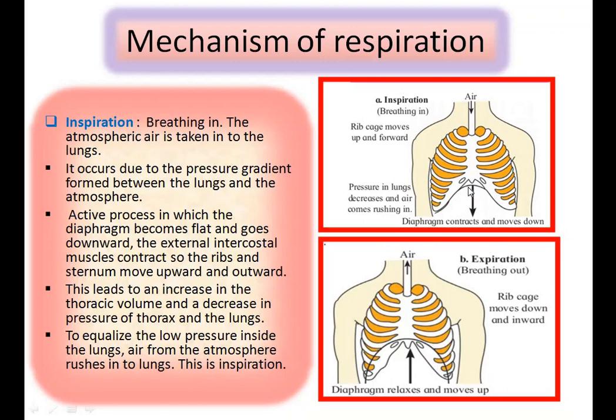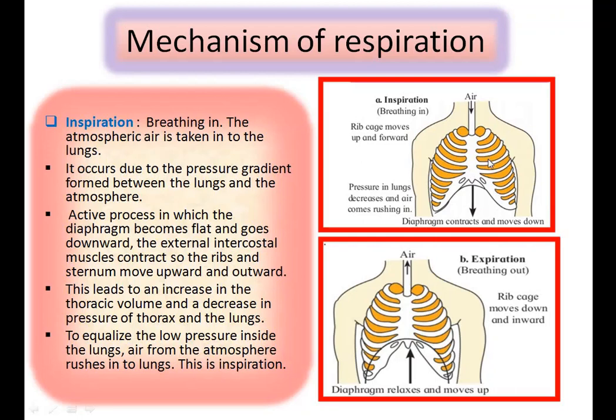The diaphragm contracts and moves down due to the inspiration process. And at the same time, the external intercostal muscles contract, so the ribs and sternum move upward and outward.